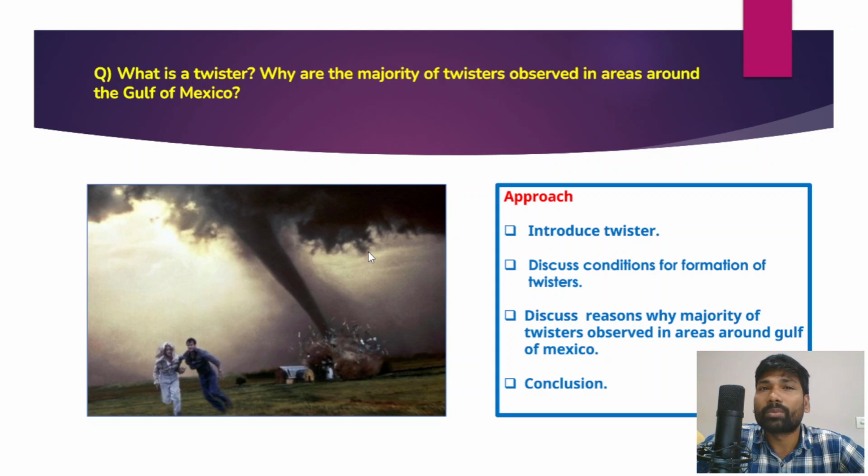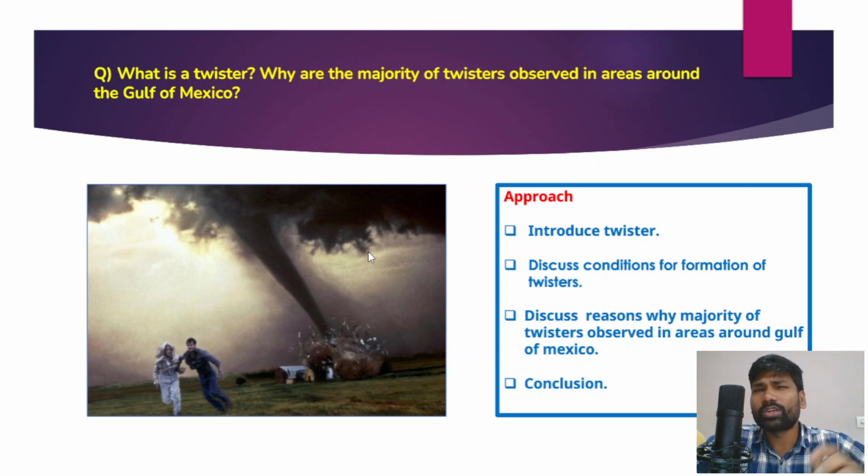If you don't know about these terms, you cannot write answers, and that too this is a 15 marker answer. So you have to be a little bit in detail, in depth. You should also understand these terms, only then could you write the best possible answer for these questions. The question is, what is twister? A very simple question. And why are the majority of these twisters observed in areas around the Gulf of Mexico?